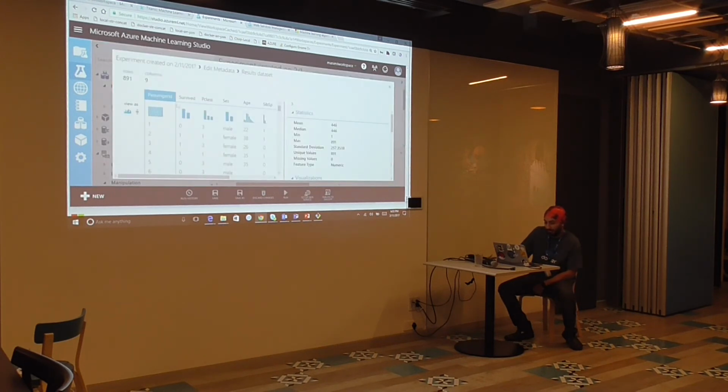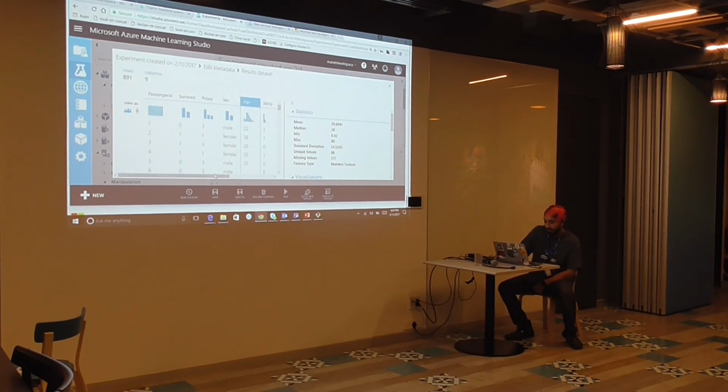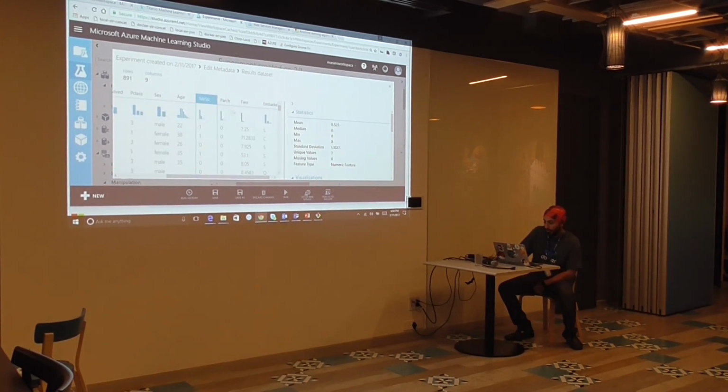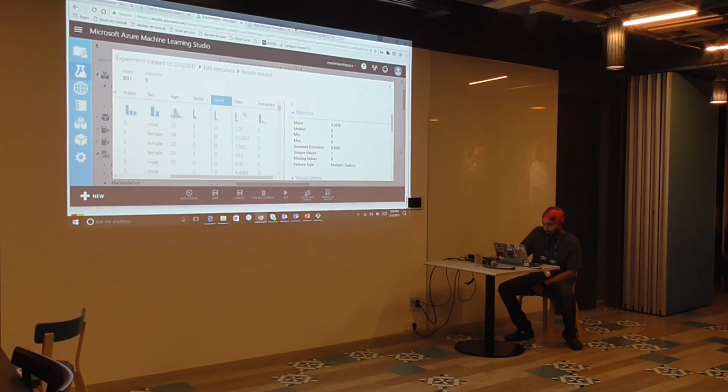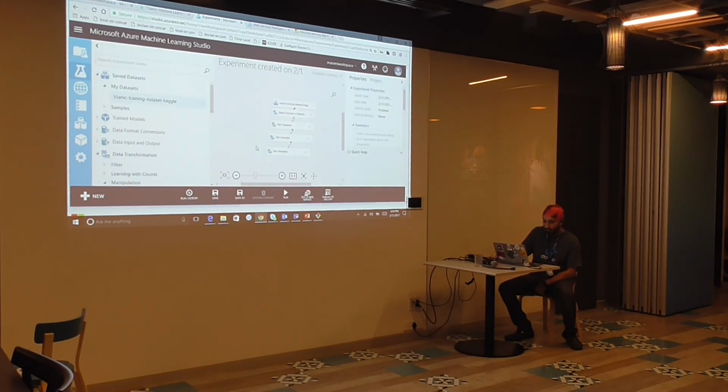So now we've got a passenger ID, but the feature is removed from here. Survive is our categorical label, which is right. Class is our categorical feature, which is right. This is again a categorical feature. Gender is a categorical feature. Age is a numeric feature, which is again right. Sibling, numeric feature. Parent or child is again a numeric feature. Fare is a numeric feature. And embark is a categorical feature. So we've got the data ready, and now we can start training the model.